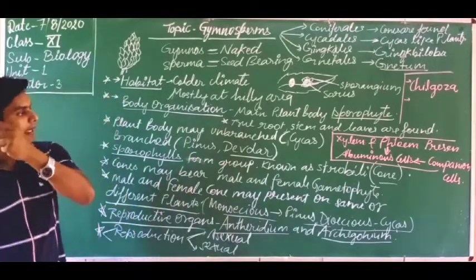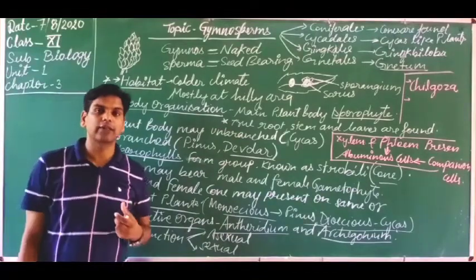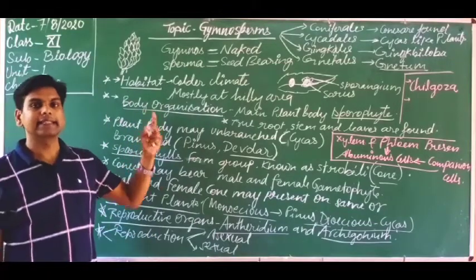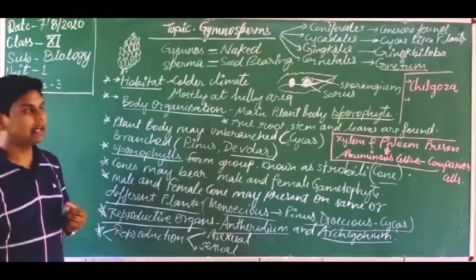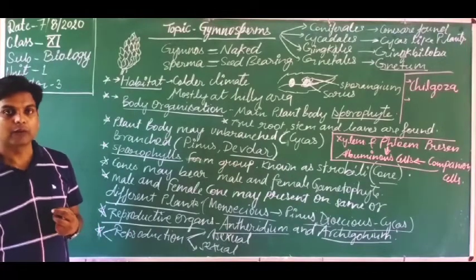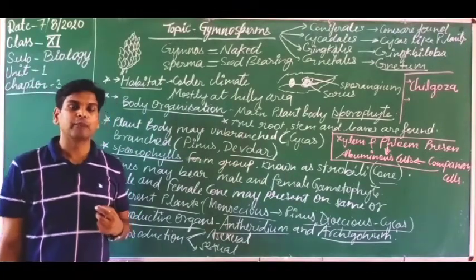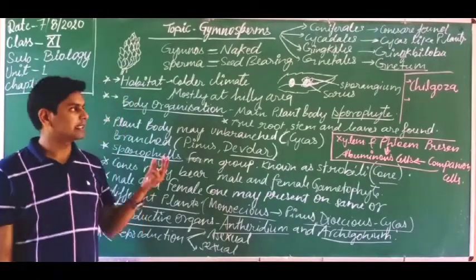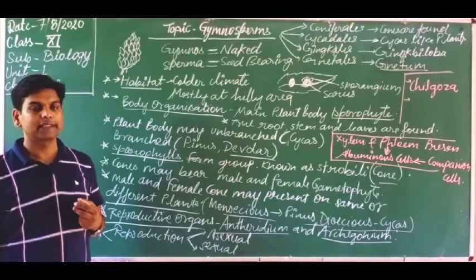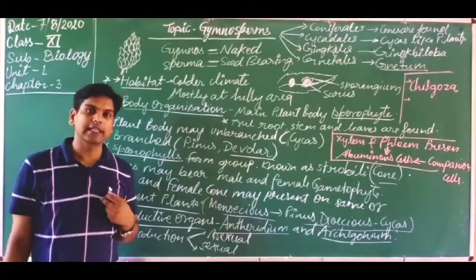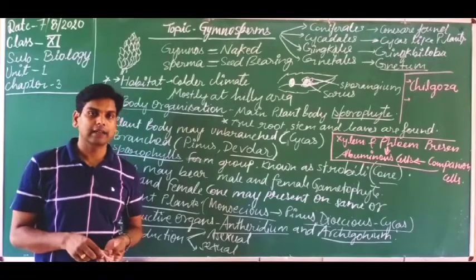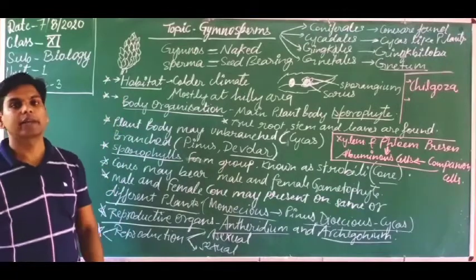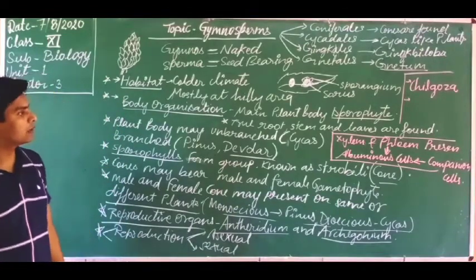Okay, and another association is also found: the coralloid root. Coralloid roots, you are looking on the screen, are the roots of cycas, which have an association with the bacteria Nostoc and Anabaena. These are nitrogen fixing bacteria. These are associated with the coralloid root. Okay, so this is another most important question, in which gymnosperm coralloid roots are formed. So these are the economic importance of the gymnosperm category, dear students.